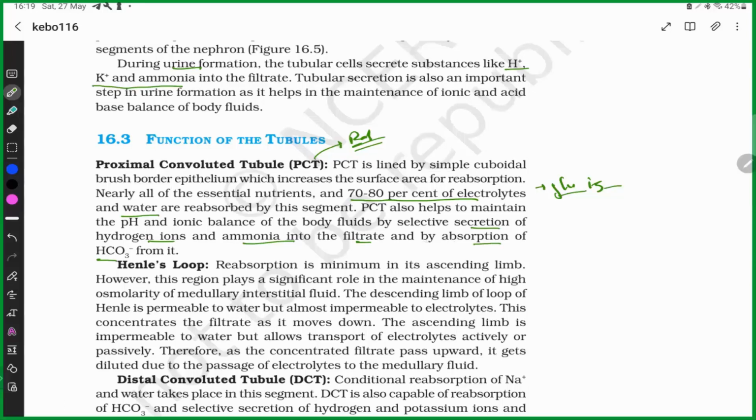Why is it saying bicarbonate absorption? Because hydrogen is being secreted and bicarbonate is being absorbed. It is a primary active transport.